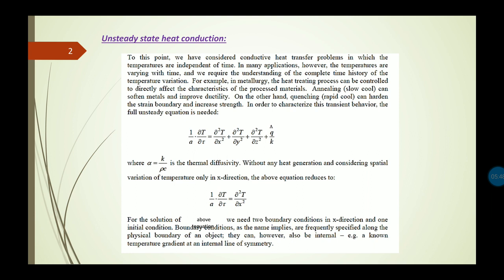Now, in case of the three-dimensional heat conduction equation, we know that ∂²T/∂x² + ∂²T/∂y² + ∂²T/∂z² + q̇/k = (1/α) ∂T/∂τ. So this is the three-dimensional heat conduction equation in Cartesian coordinates which we have discussed earlier. Now this alpha is k by ρc. This is known as the thermal diffusivity. It is the ratio of thermal conductivity to the heat capacity.